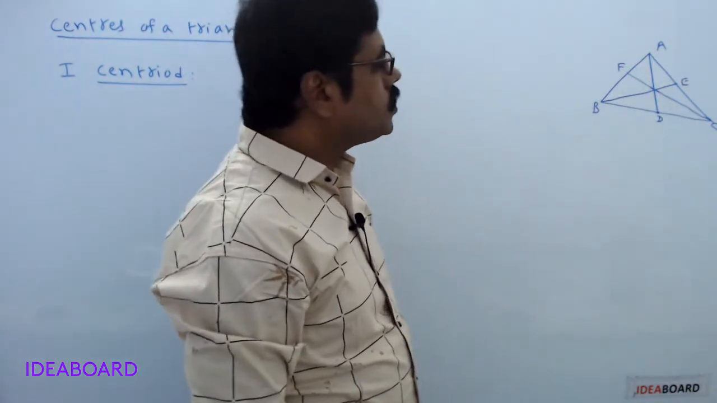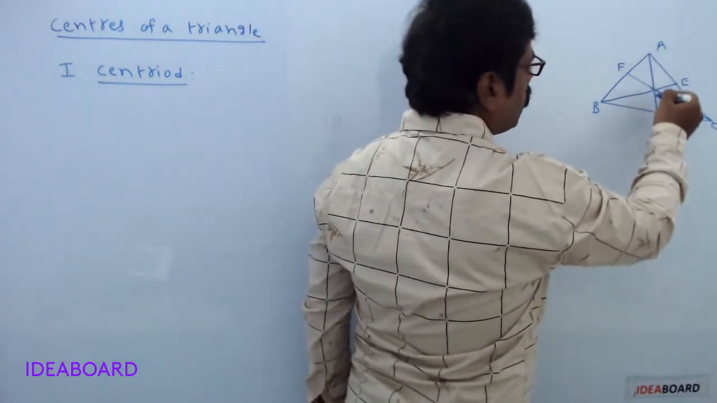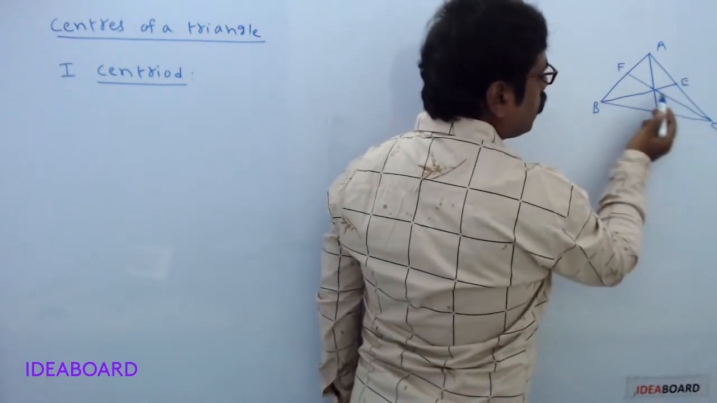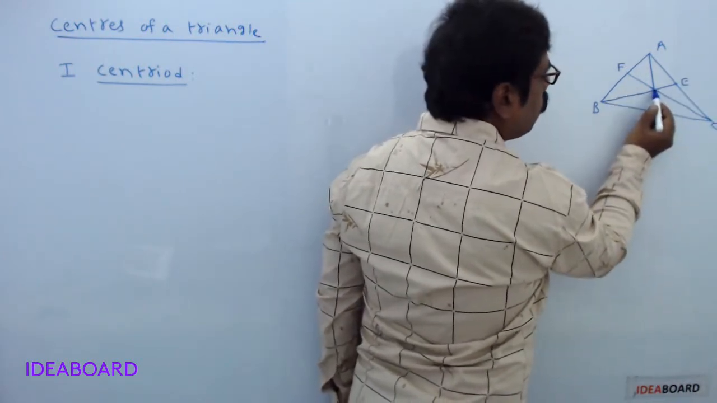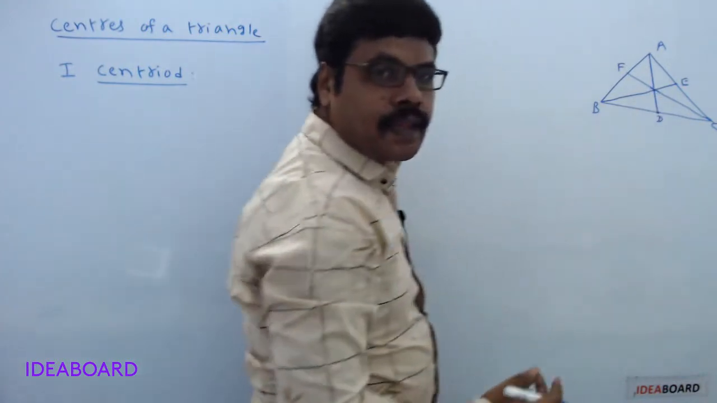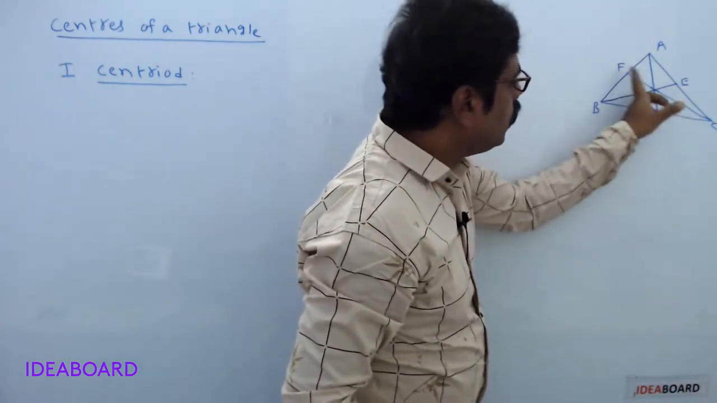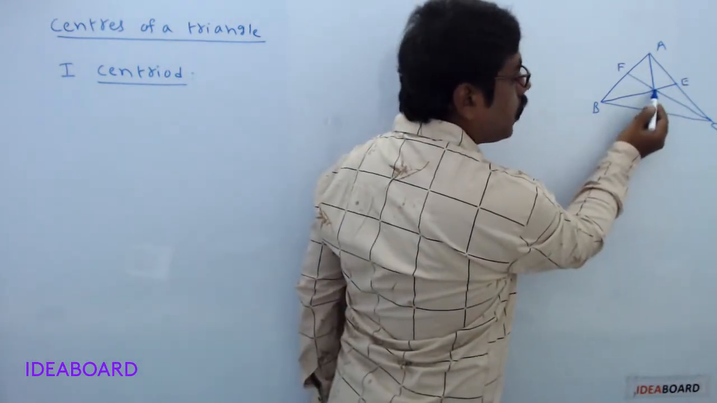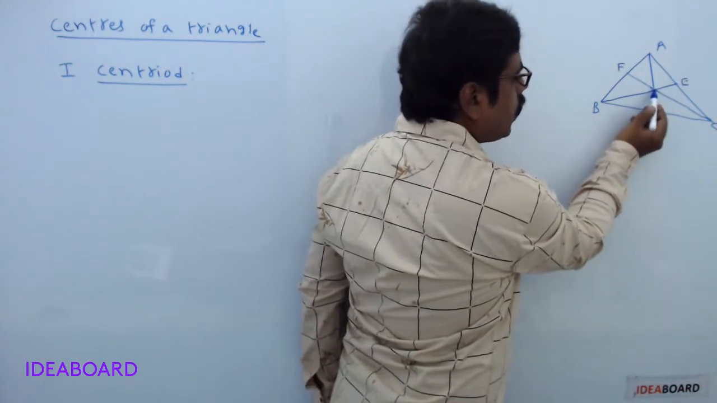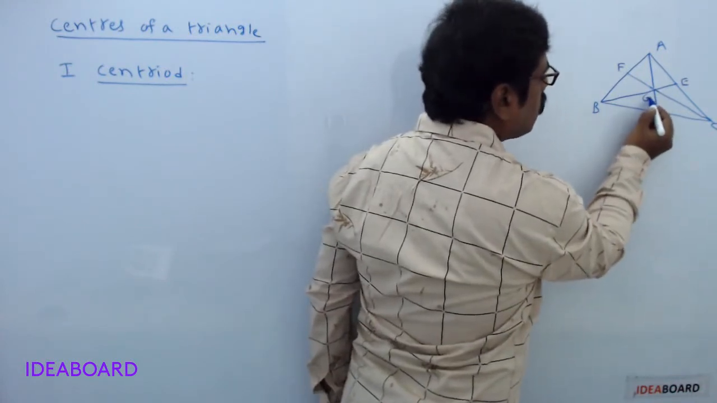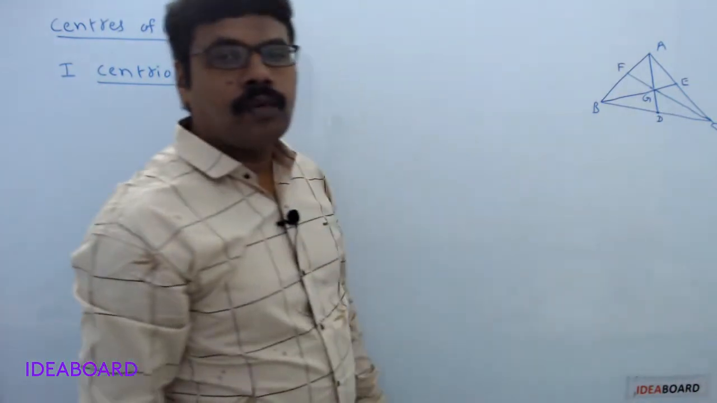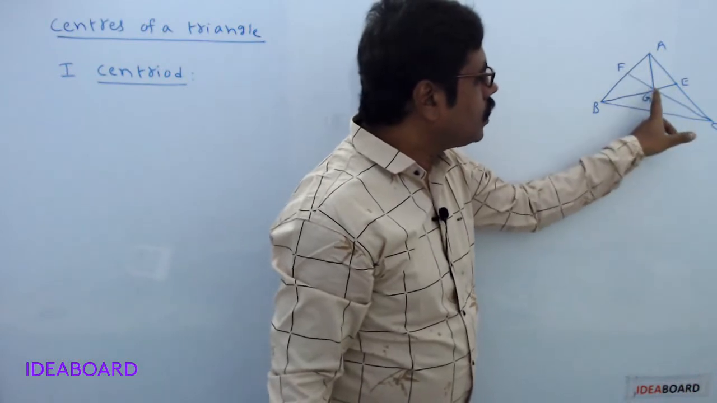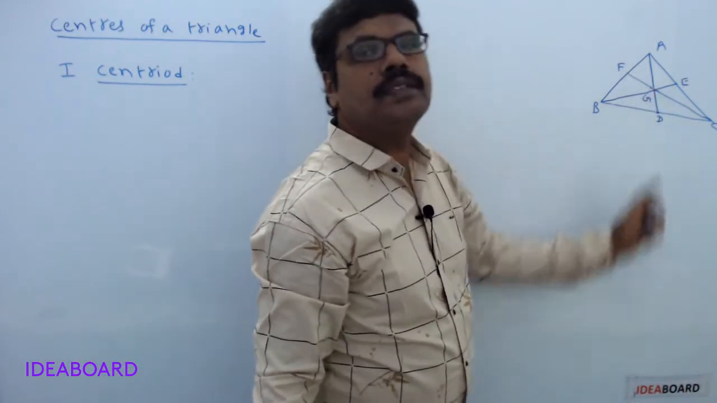So here if you observe the diagram, median passing through vertex A, median passing through vertex B and median passing through vertex C have only one point in common. It means these medians are concurrent. So here this common point is called point of concurrency. This point of concurrency is called centroid. Now come to the definition. Medians in a triangle are concurrent. The point of concurrency is called centroid.